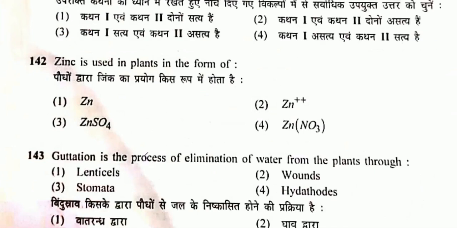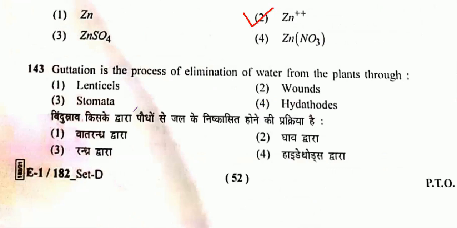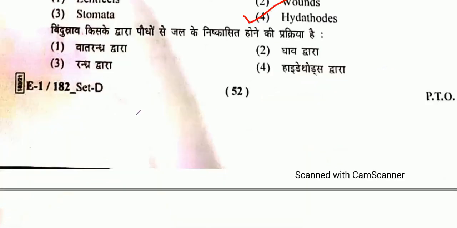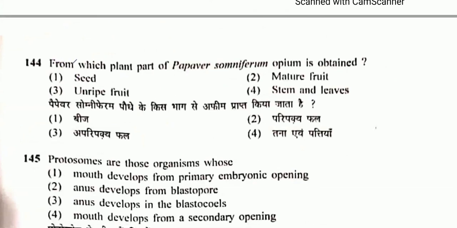Coming to question number 142. So zinc is used in plants in the form of, that will be Zn2 plus ion. In the ionic form, that will be Zn2 plus. Question number 143. Guttation is the process of elimination of water from the plants through hydathodes. Question number 144. From which plant part Papaver somniferum, that will be opium, is obtained? So opium is obtained from the unripe fruit of Papaver somniferum.